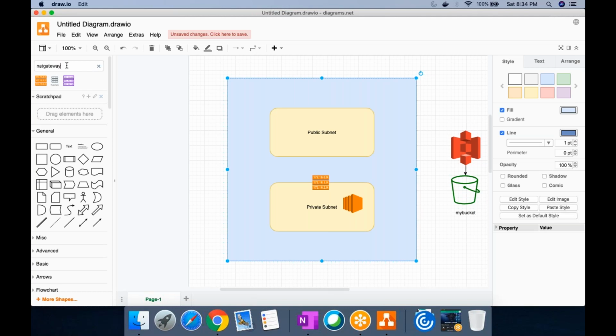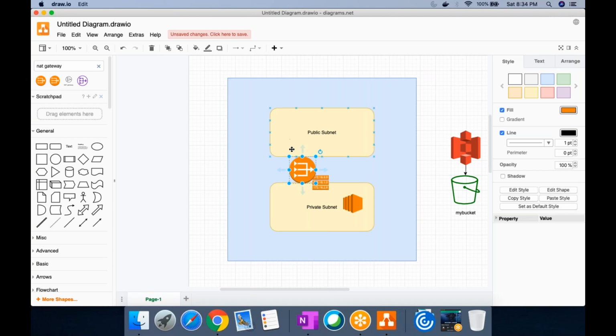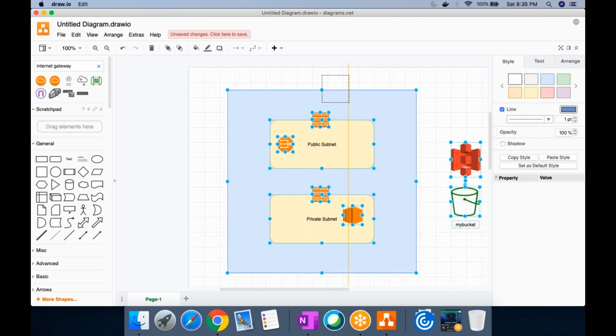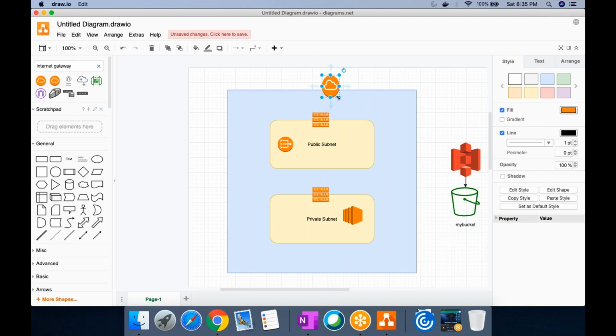which will sit in our public subnet, I'm sorry, public subnet, which will have a route configured in the route table, which in turn will go and talk to the internet gateway.